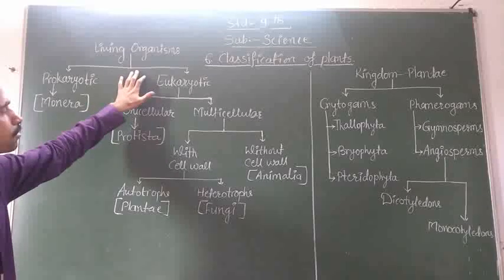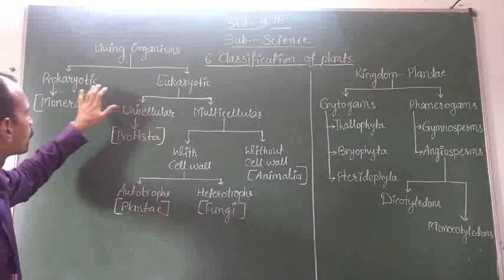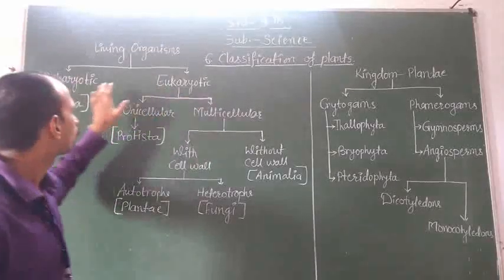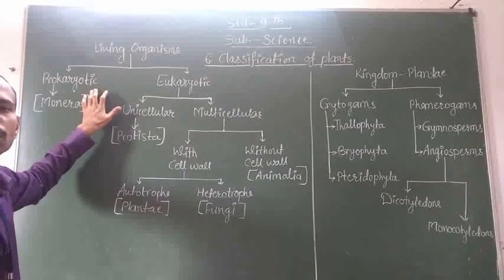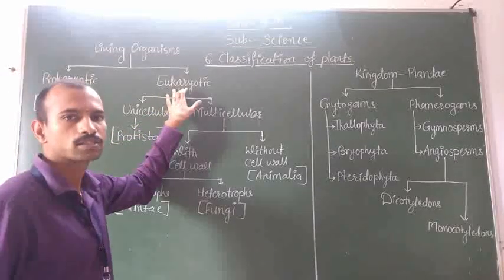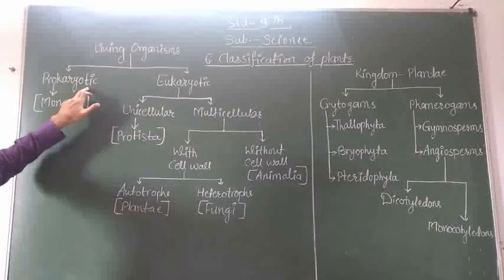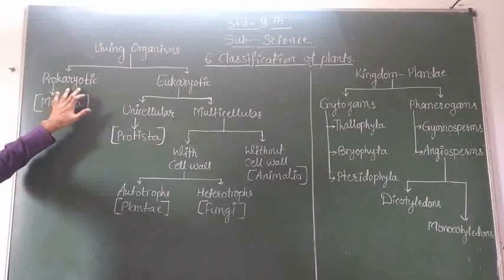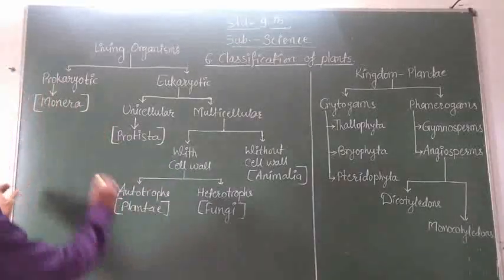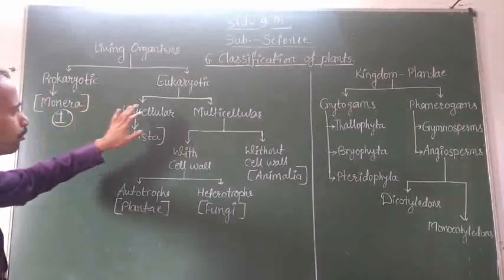Living organisms are classified into two groups, that is prokaryotic organisms and eukaryotic organisms. Prokaryotic means their nucleus is not properly developed, but in eukaryotic organisms, their nucleus is well developed. Prokaryotic organisms or prokaryotes include kingdom Monera. It is our first kingdom, that is kingdom Monera. It is included in the prokaryotic group.